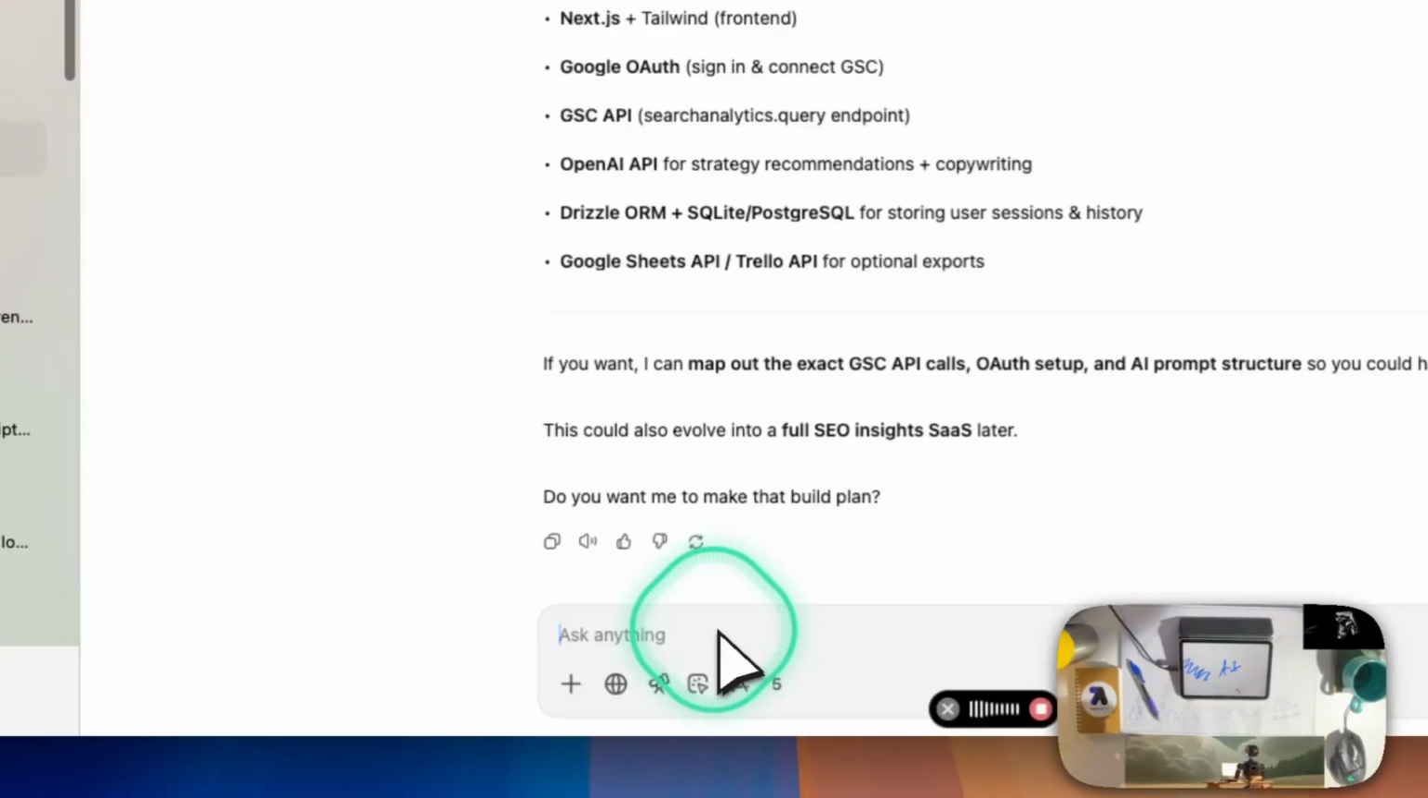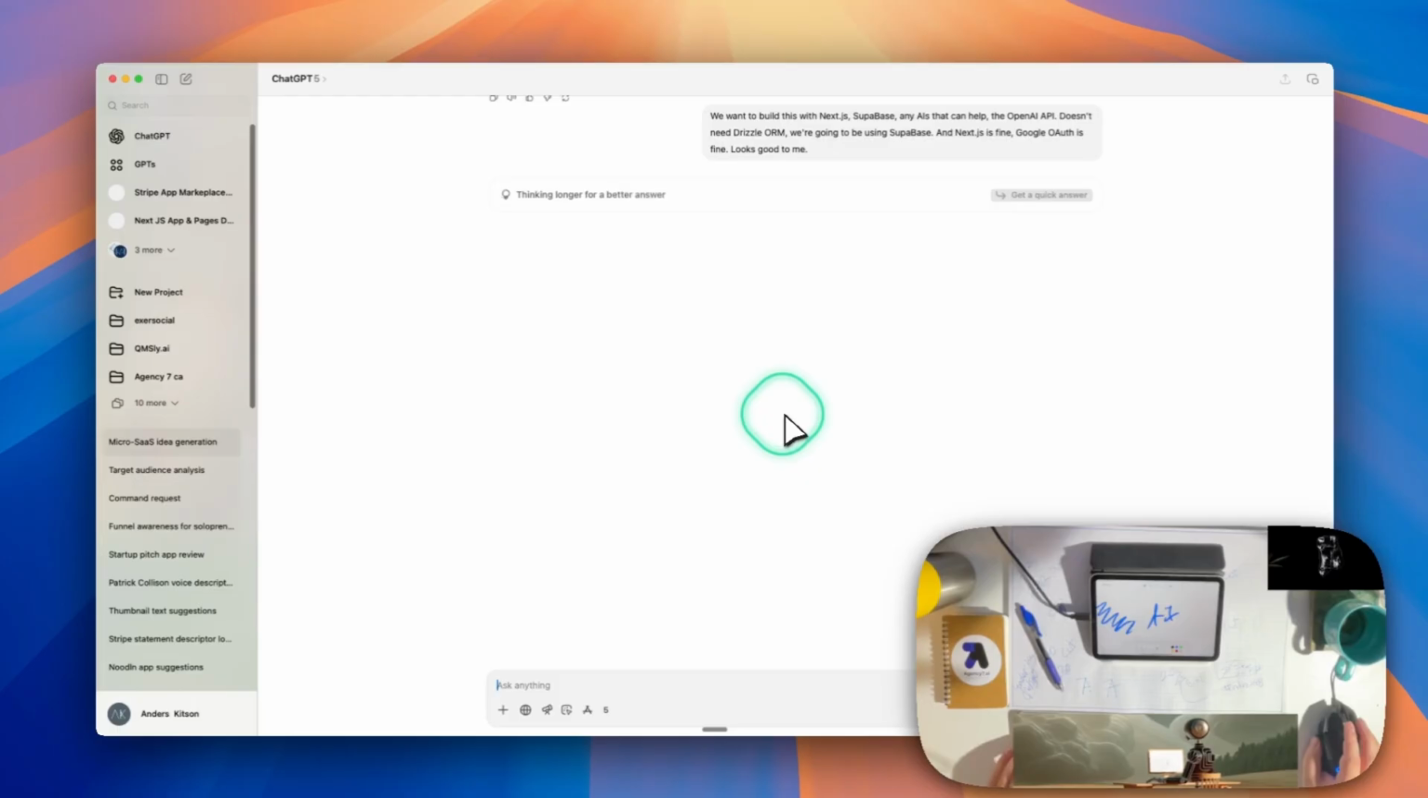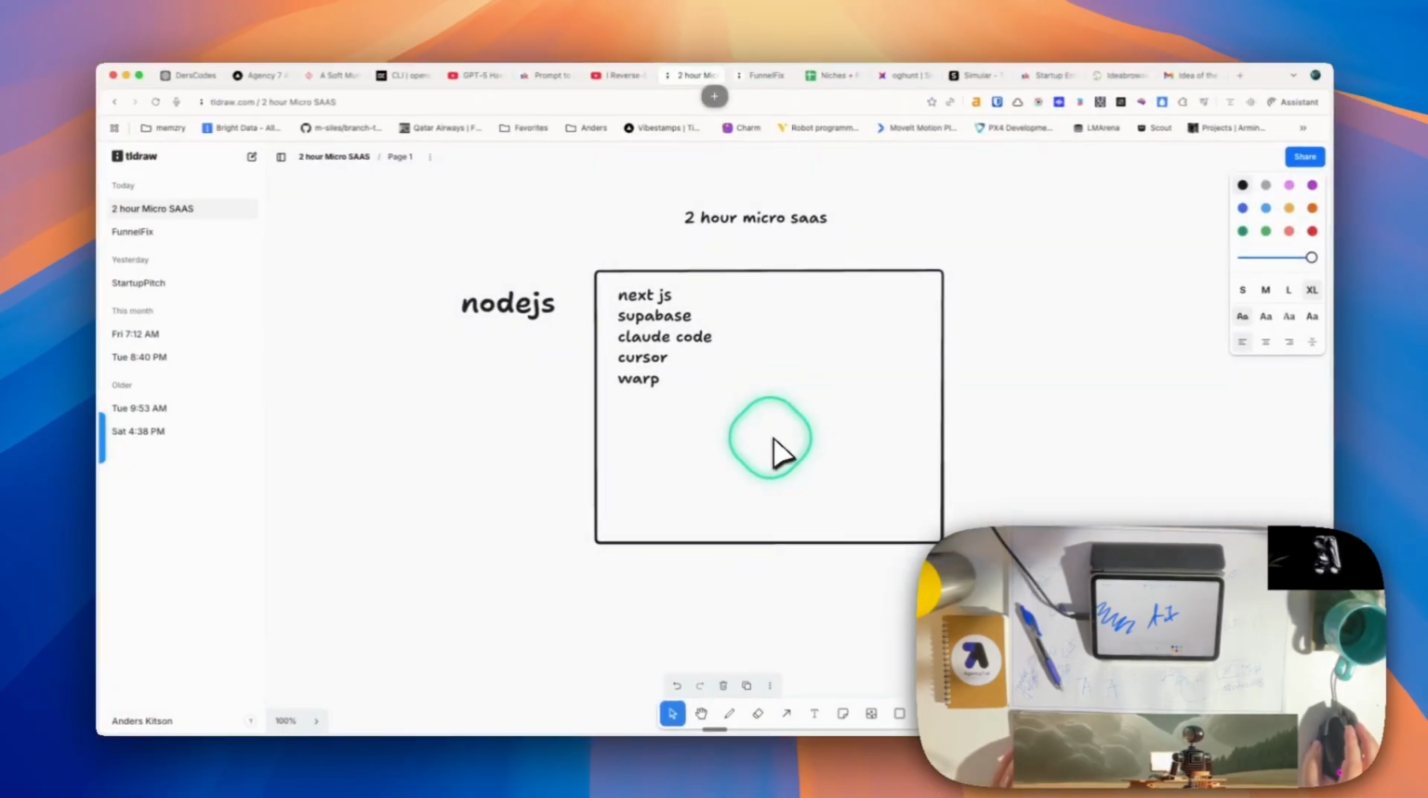So we want to build this with Next.js, Supabase, any AIs that can help, the OpenAI API. Doesn't need Drizzle ORM. We're going to be using Supabase, and Next.js is fine. Google OAuth is fine. Looks good to me. Okay, it's going to think.